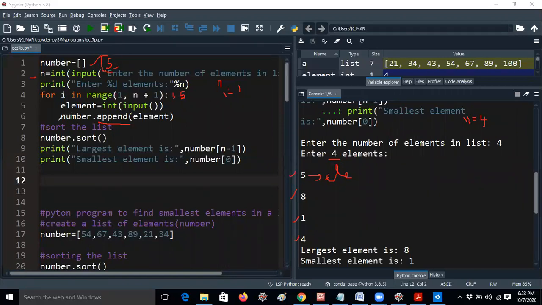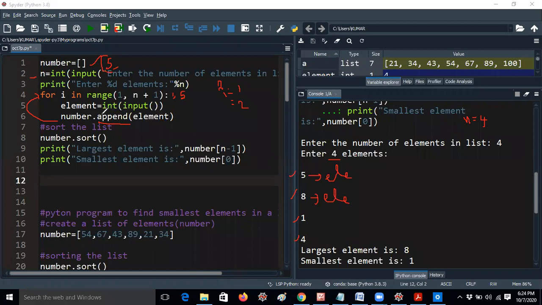Then it is again going back to the for loop, for i in range, the i value already from 1. Now i value will take 2. That means the loop iterated 1, 2, 3, 4, 4 times. So element equal to int of input of. That means the next element will be 8. It will be stored in element.